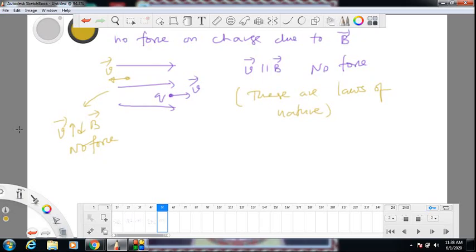The core concept is as follows: the law governing the force experienced by a moving charge in magnetic field. I directly want to write it.